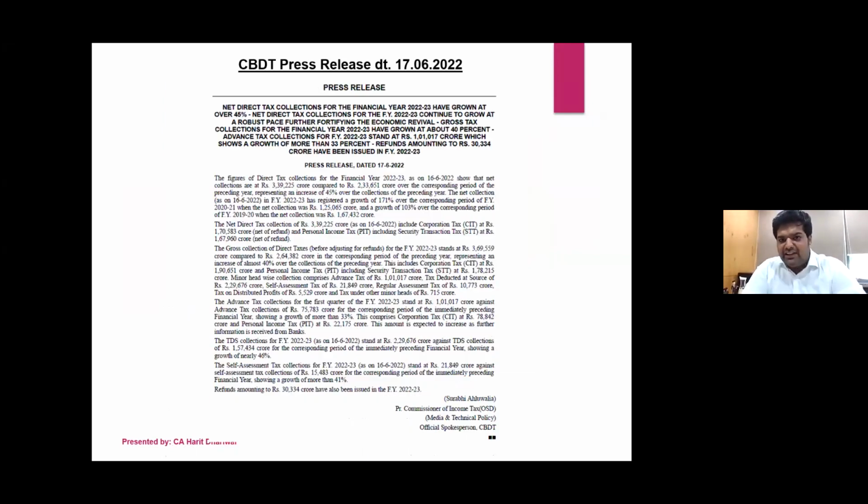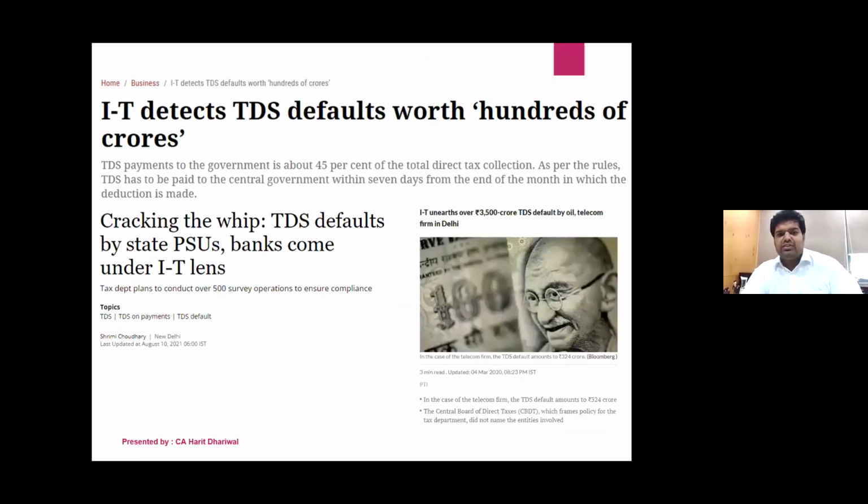And this was the latest press release which came out on 17th of June, just 6-7 days ago. The important point here is that the TDS collections for the financial year 2022-23, that is for the first quarter, stand at 2.29 lakh crore against last year's 1.56 lakh crore. So again, the TDS income has shown a 46% increase compared to the same quarter last year. All this information tells us how important TDS is for the government, and hence they are bringing in more and more sections about that.